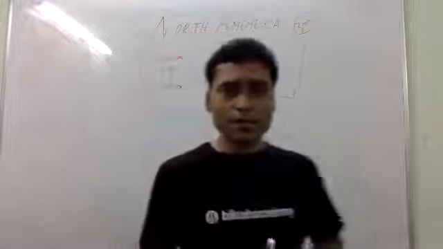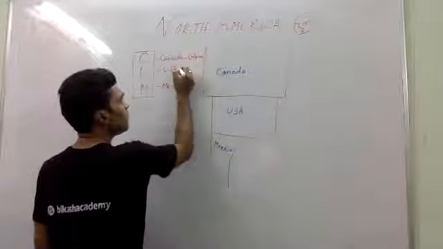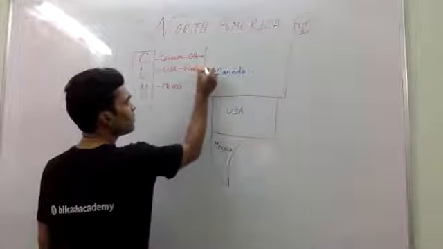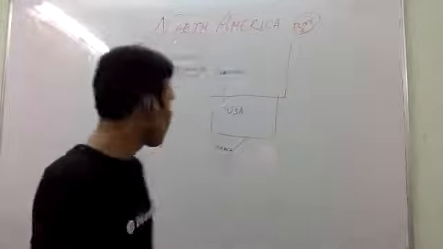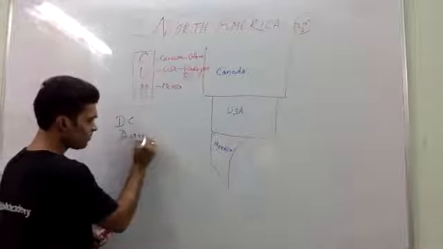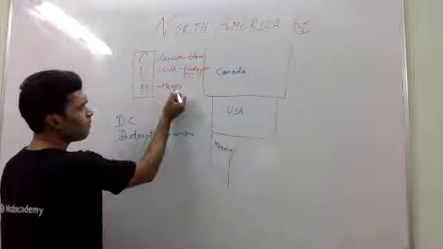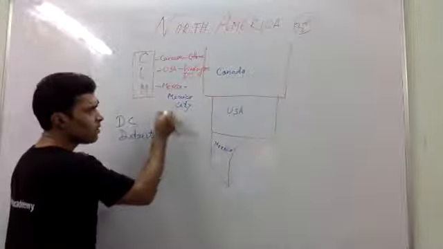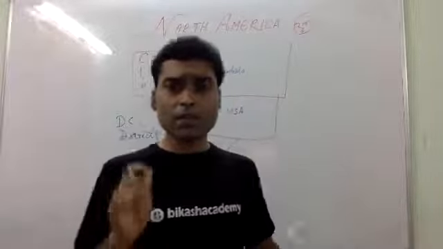First of all, we have to understand the capitals. Canada capital Ottawa, USA Washington DC. Why DC? Because DC means District of Columbia. Just remember, DC means District of Columbia. Right? And Mexico capital, Mexico City. It's a very important thing. Remember the city concept of capitals.